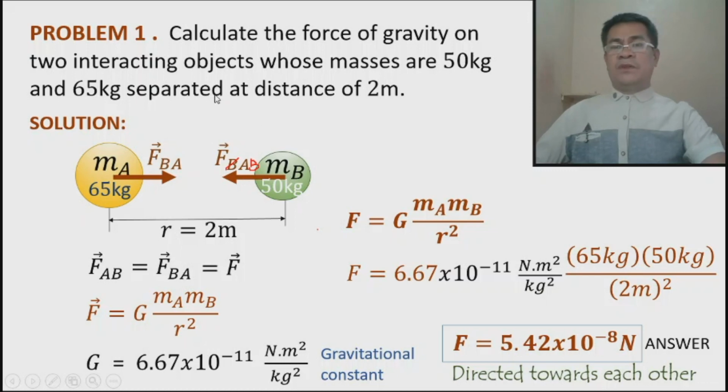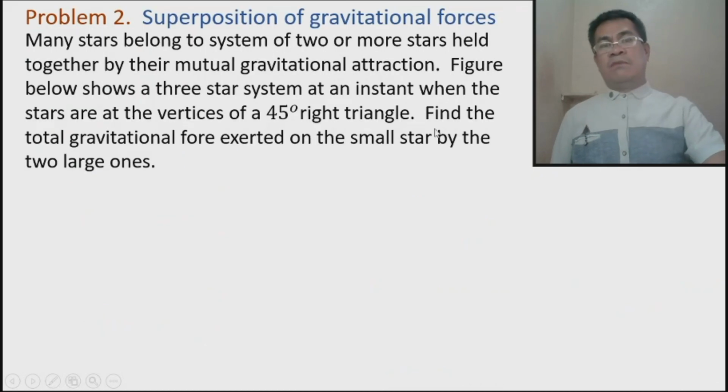Now the question next is, what if we have another object in the surrounding area? The question now is, how much force is exerted by the two objects? If that's the case, we call that the superposition of gravitational force. Meaning, if we have two or more objects surrounding a particle, we call that superposition of gravitational force.